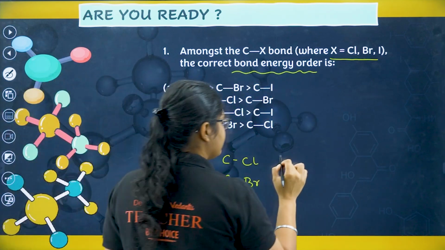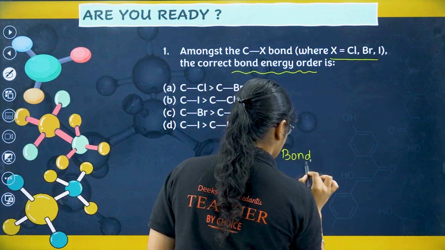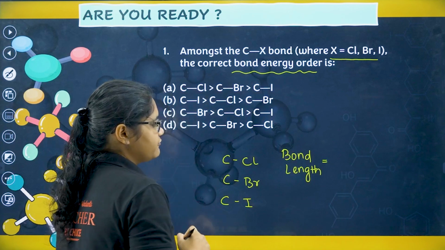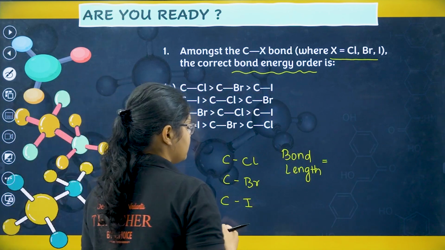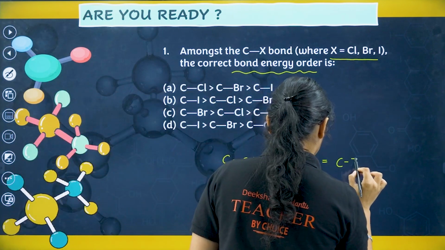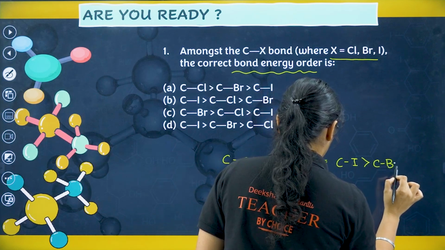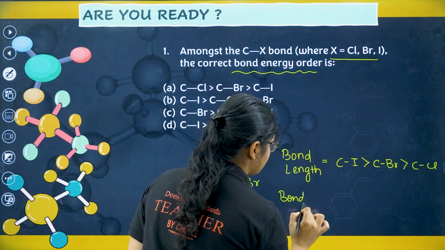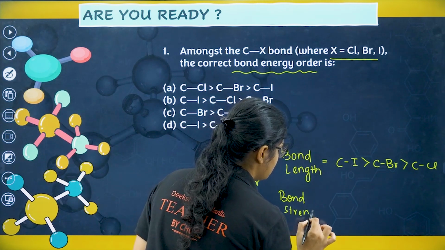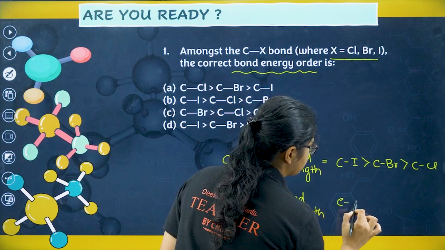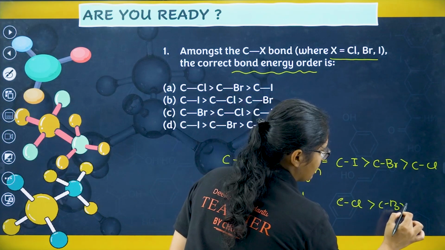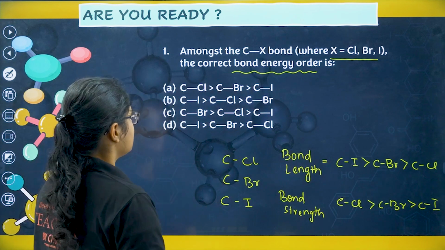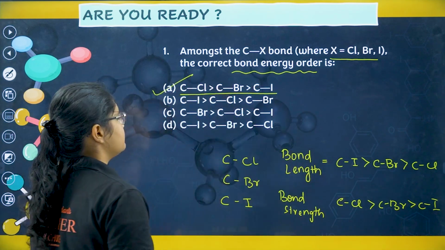So what is bond length order? If I have bond length order, iodine is having highest bond length, then you have bromine, and then you have chlorine. And bond strength order will be opposite to that one, right? So what will be the order of bond strength? You will have CCl, then CBr, and then CI. Okay, Cl, Br, I. So this is option number A.